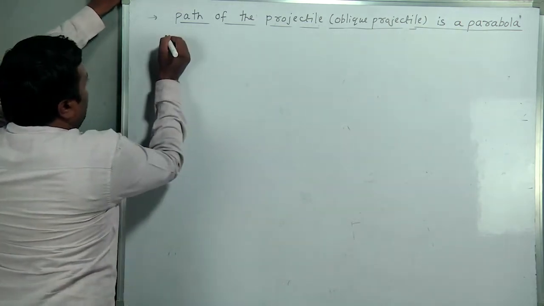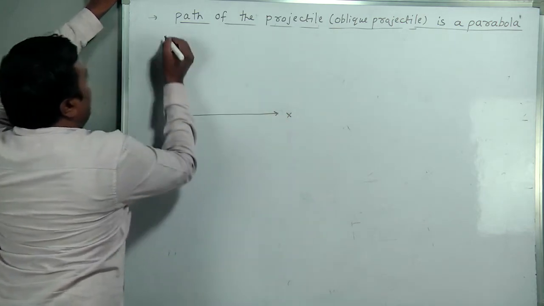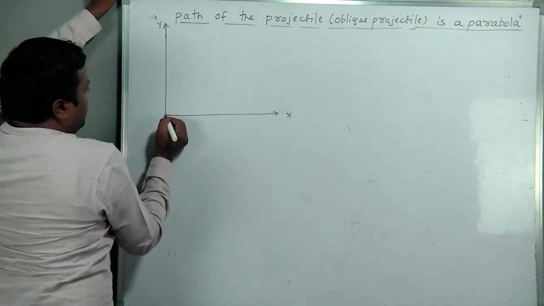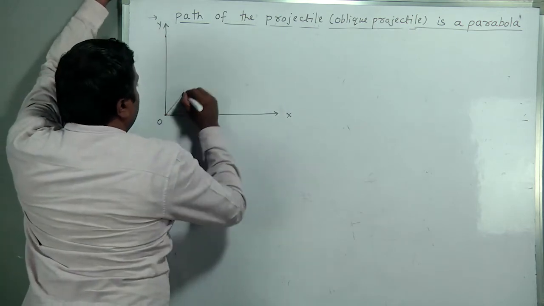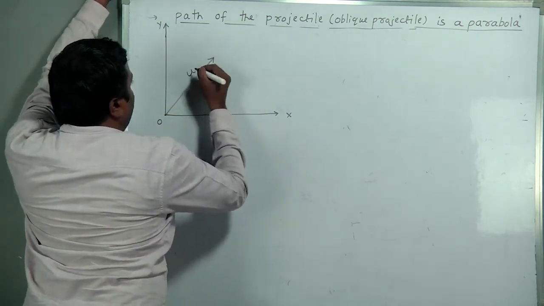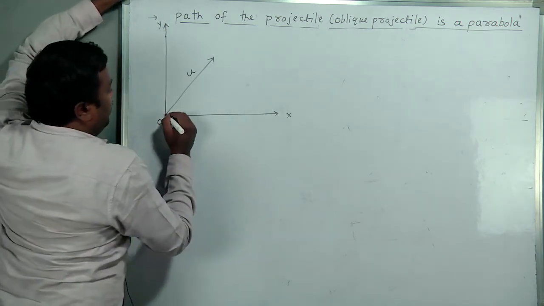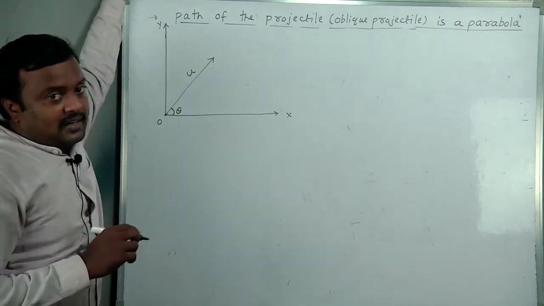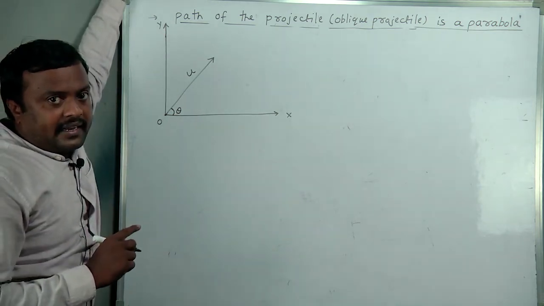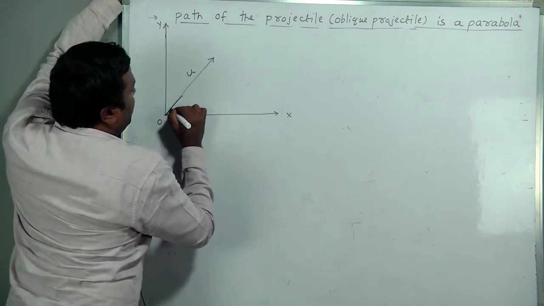Consider a coordinate system. This is the x-axis and this is the y-axis, and this is the point O. A body is projected with an initial velocity u from the origin, making an angle theta to the horizontal. So its path will be like this.